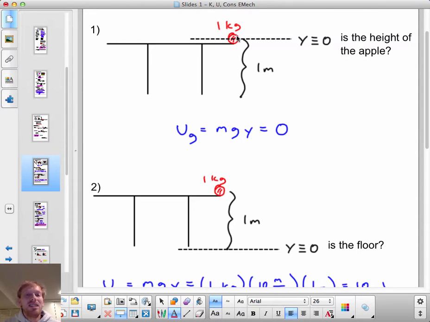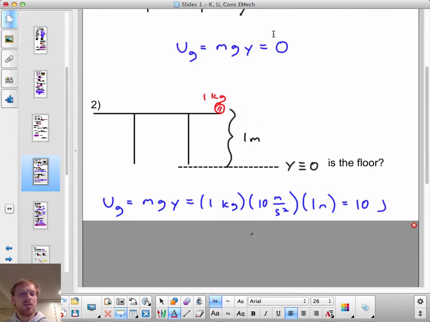Well, it's not really all that much more right to say that the floor is y equals 0 compared with the table. I mean, if we're saying one y equals 0 is better than another, then should we choose the height of the Earth's ground outside? What if we're in a hole? What if we're on a mountain? Is sea level the best y equals 0?